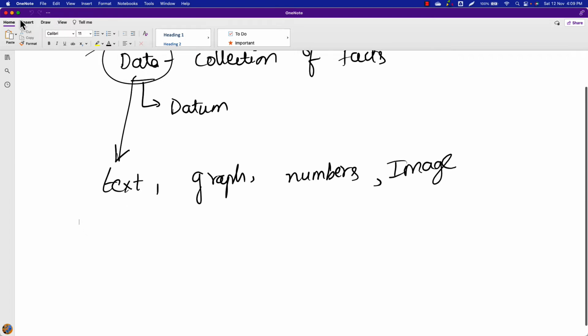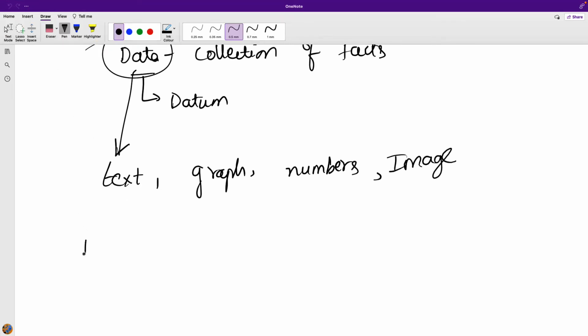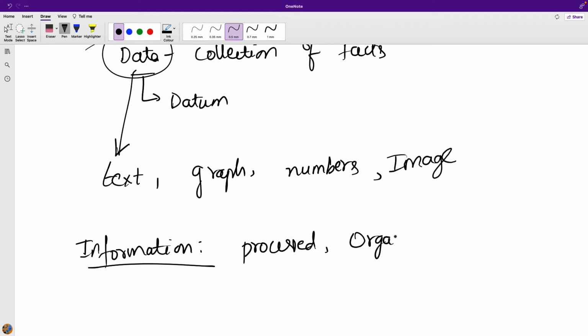Information is data that is processed, organized, and structured. Whenever we are going through any information, it provides a context for the data set, and mainly it helps us in the decision making process.